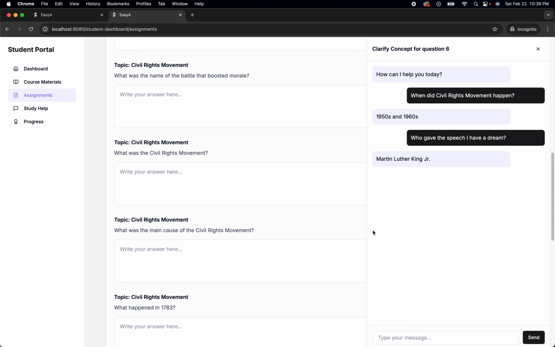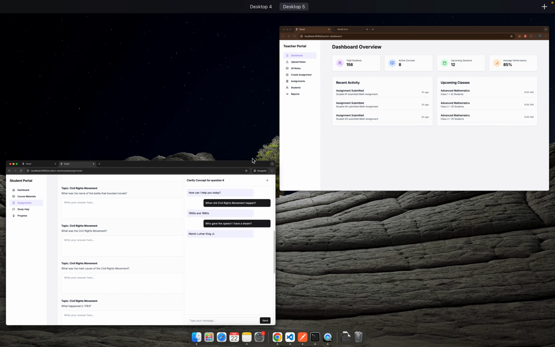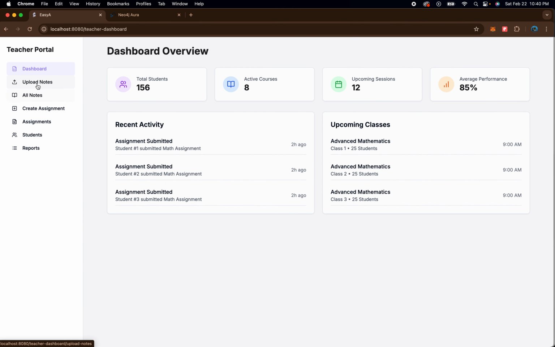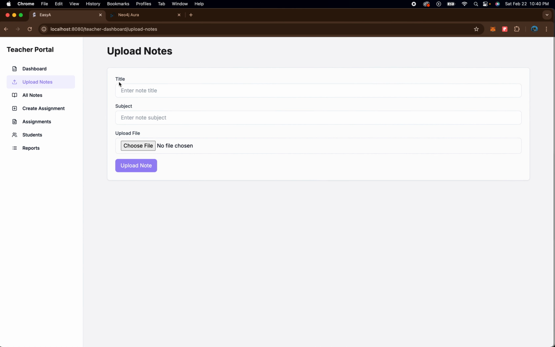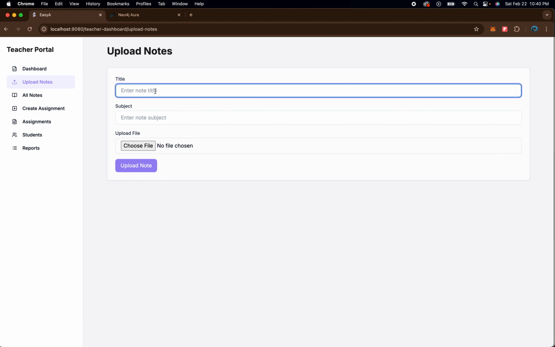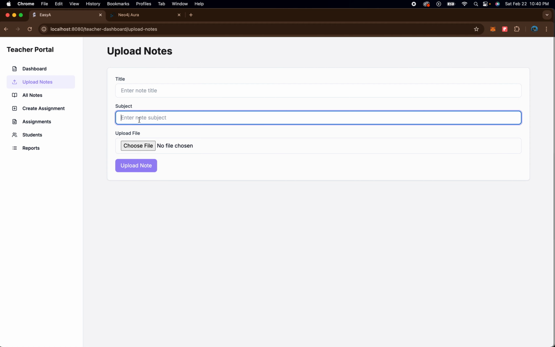Now let's see how exactly this happens. Where do we get these answers from? For that, we need to look at the teachers portal. In the teachers portal, first, teachers can upload any notes they would like. So give a title, give a subject, choose a doc, text or PDF file, and they can upload a note.